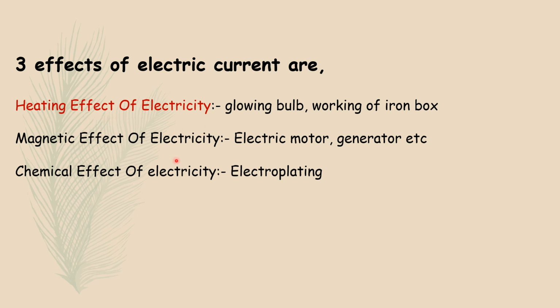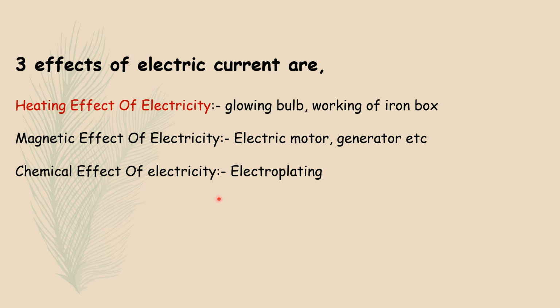Next is the magnetic effect of electricity. That means when electricity is passed through a conductor, that conductor can act as a magnet. That property is called the magnetic effect of electricity. So when current is passed through a wire, that wire can attract magnetic materials like an iron nail or iron pin. Example, electric motor, generator, etc. So these all work under the principle of the magnetic effect of electricity.